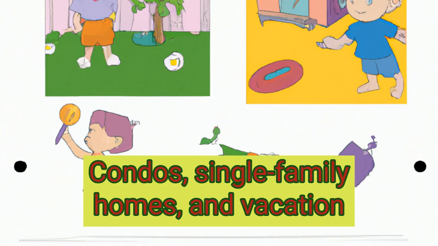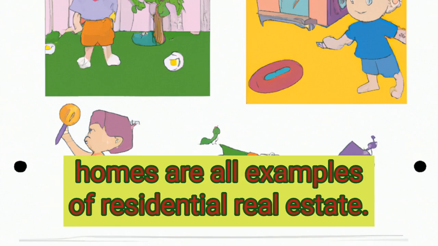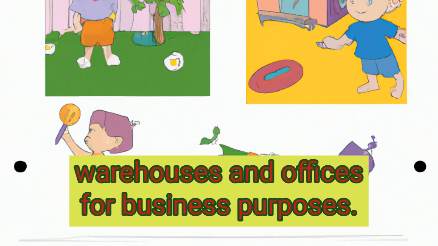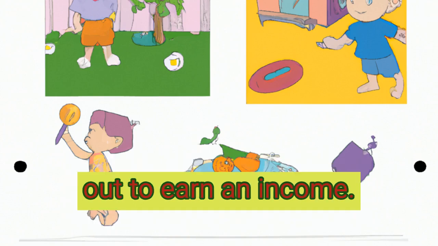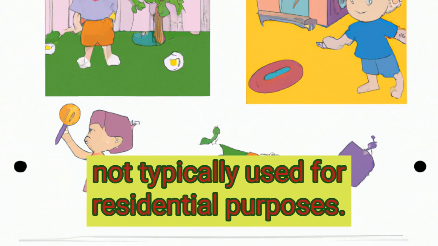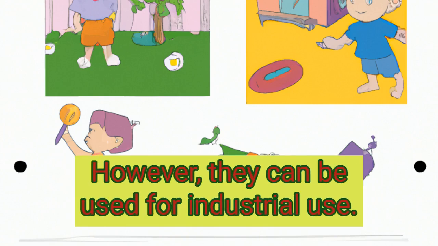Condos, single-family homes, and vacation homes are all examples of residential real estate. Additionally, commercial real property includes warehouses and offices for business purposes. A residential property may be sold or rented out to earn an income. Commercial real estate properties are not typically used for residential purposes. However, they can be used for industrial use.